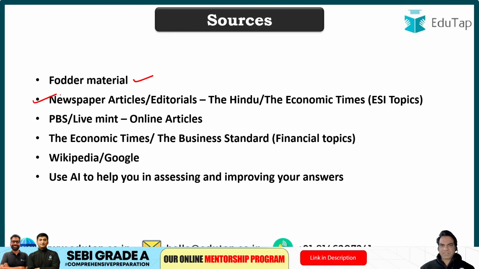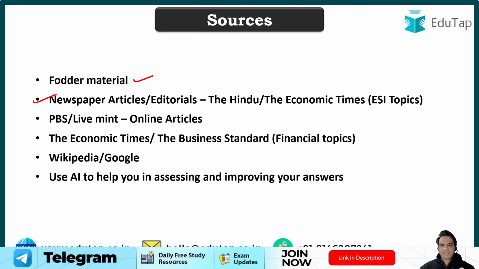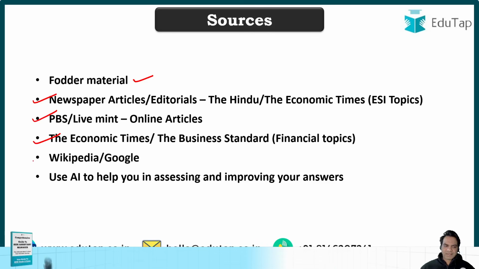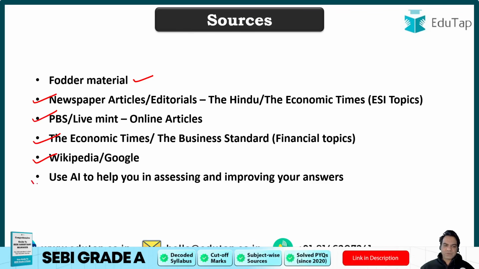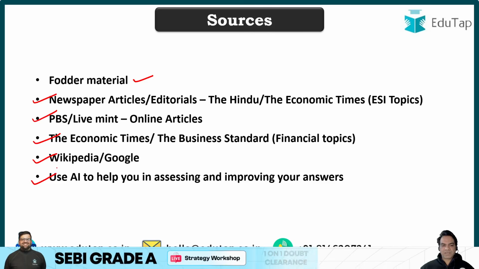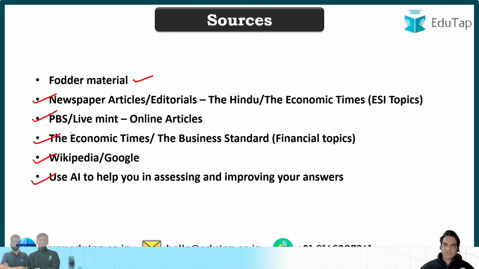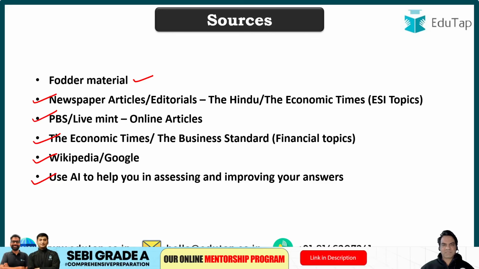start reading editorials and articles from good newspapers like The Hindu and Economic Times for ESI topics, PBS, Public Broadcasting Services, and Live Mint for your online articles. And you can use Economic Times or Business Standard for your financial topics. Read editorials on a regular basis. Then use Wikipedia and Google for your research when you want to know something more about the topic, and use AI to help you in assessing and improving your answers. Use artificial intelligence in assessing and improving your answers. AI is going to be very, very helpful at this stage, guys. So read up and prepare and practice as much as you can.